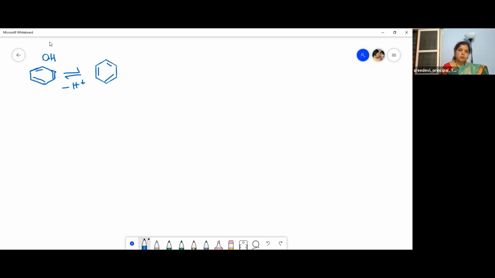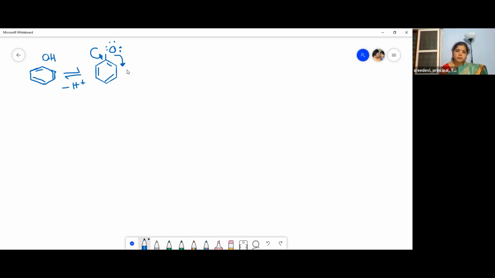Now what happens? This is our OH group, and the H plus is lost here. This O contains 3 lone pairs. And so this is the resonance stabilization, the electron displacement.